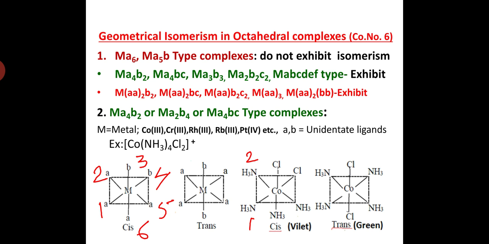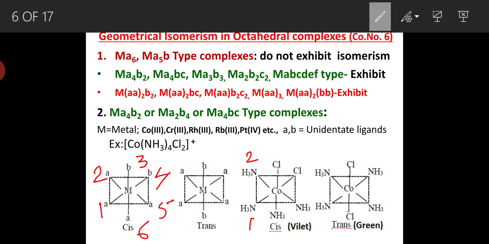Geometrical isomerism cannot be exhibited by Ma6 and Ma5b type of complexes, whereas Ma4b2, Ma4bc, Ma3b3, Ma2b2c2 and MABCDEF type of complexes, all with monodentate or unidentate ligands, can exhibit geometrical isomerism, and octahedral complexes containing bidentate ligands or polydentate ligands also exhibit geometrical isomerism.